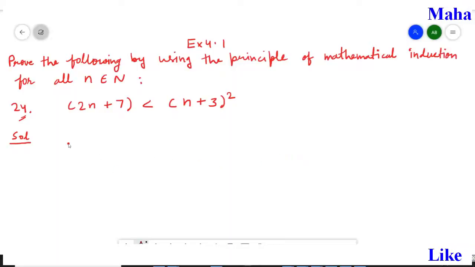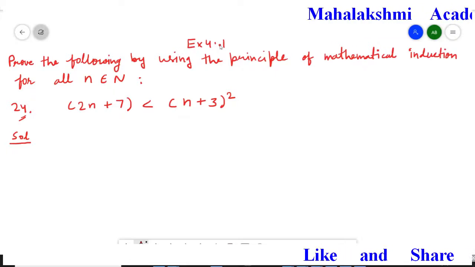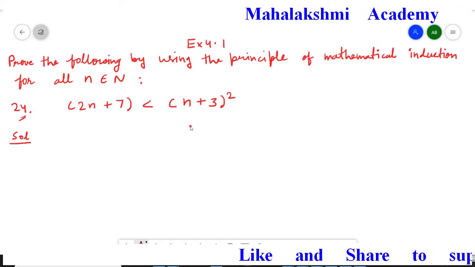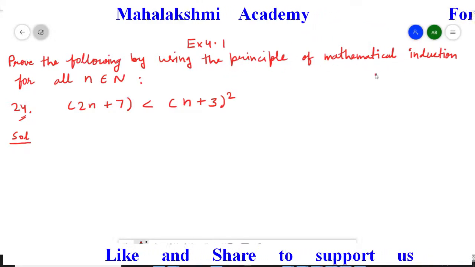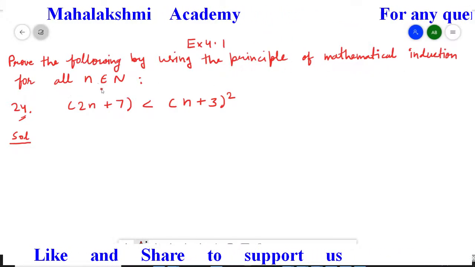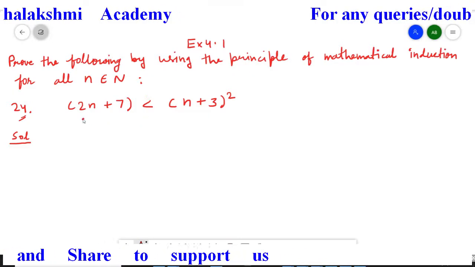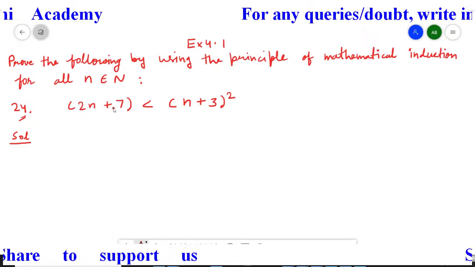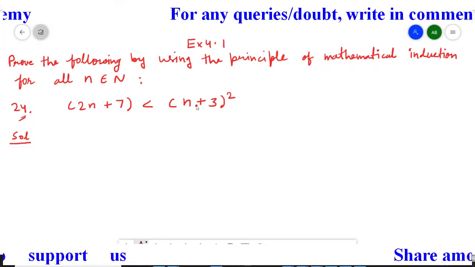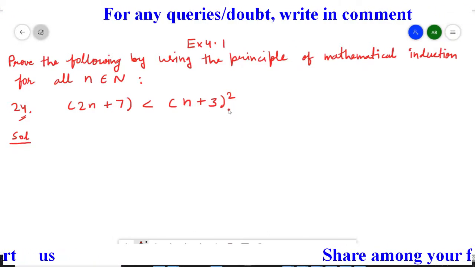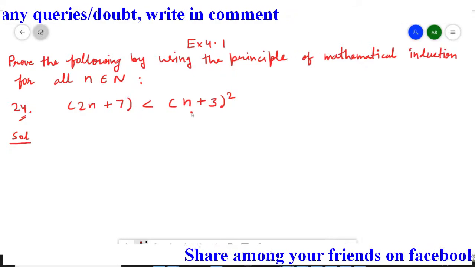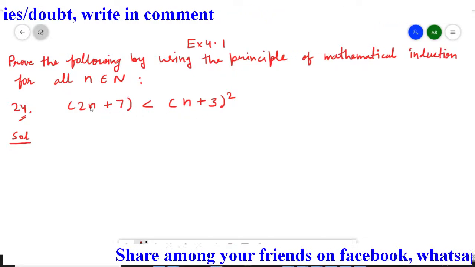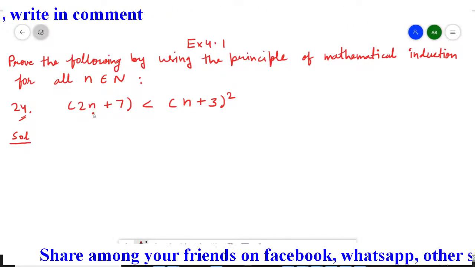Hello everyone, I am going to explain question number 24 from exercise 4.1, and this question belongs to 11th class maths. Prove the following by using the principle of mathematical induction for all natural numbers. Here the given statement is 2n plus 7 is less than (n plus 3) whole square. So we have to prove that this relation is always applicable if we substitute n as any natural number.